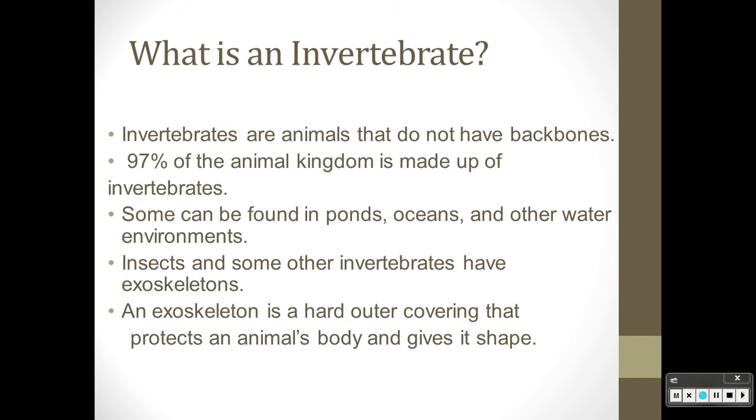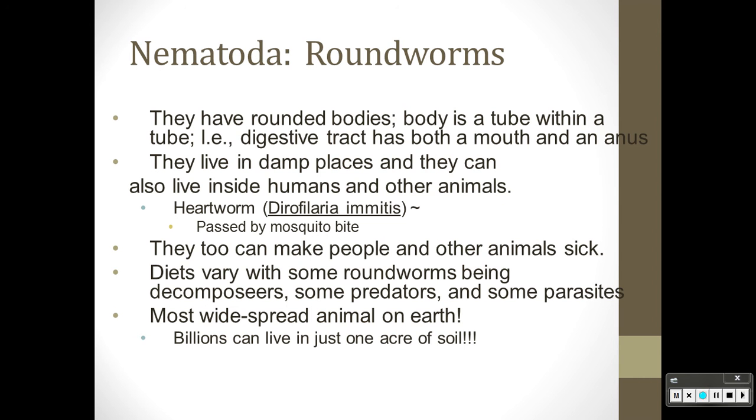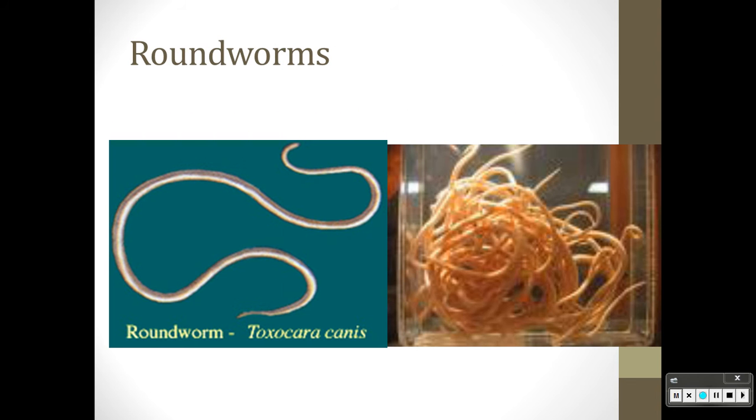Invertebrate, no backbones. Most of the animals in the animal kingdom are invertebrates. So the big one is nematodes, the first one. These are small roundworms. They are pretty much just a tube and a tube. They're not segmented. That's the big boy. They're just one worm, just one smooth, flat piece, okay?